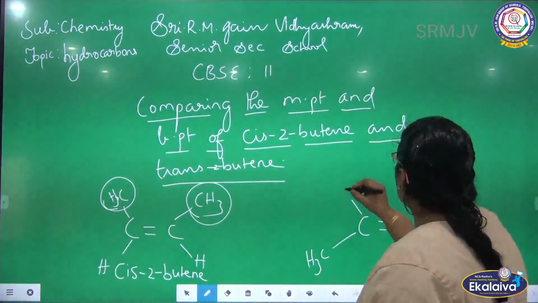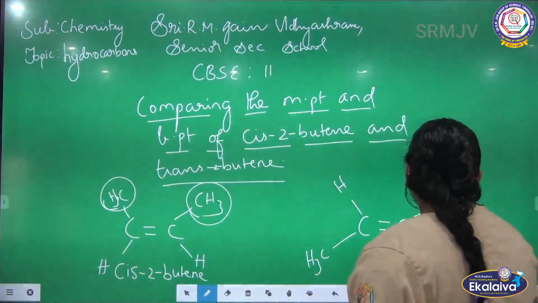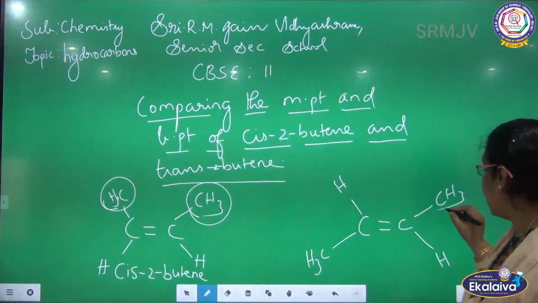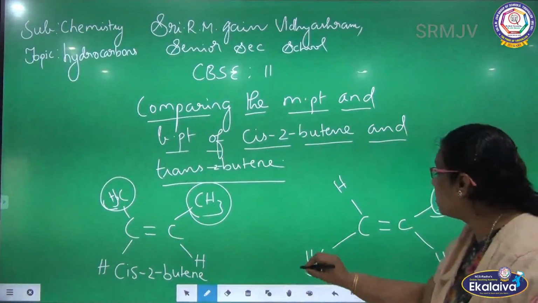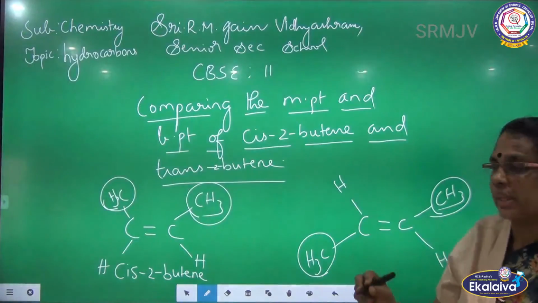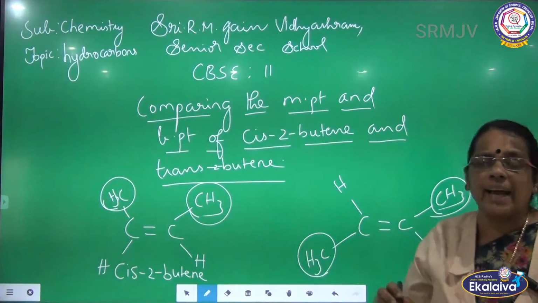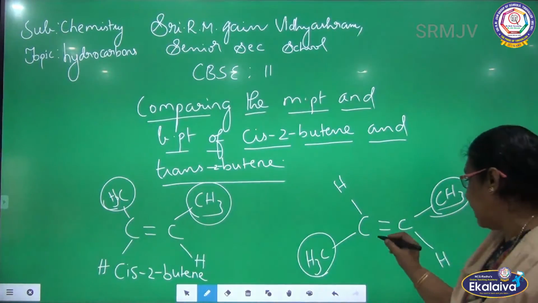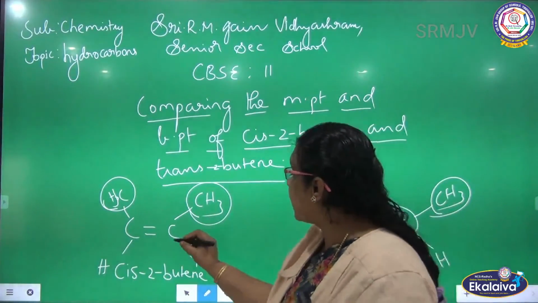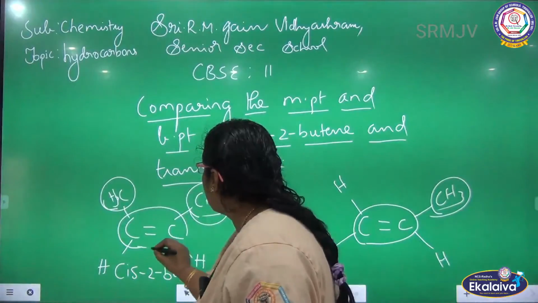Here also the molecular formula is the same, but when you see the spatial arrangement of atoms, here both the bulky groups, the methyl groups, are attached to the opposite side of the doubly bonded carbon. Here they are attached on the same side of the doubly bonded carbon.